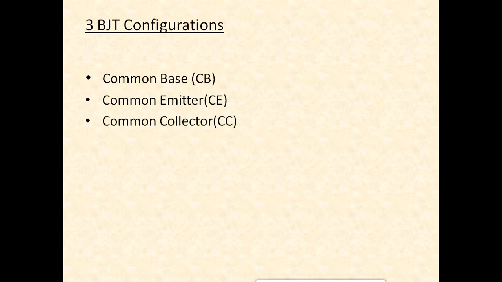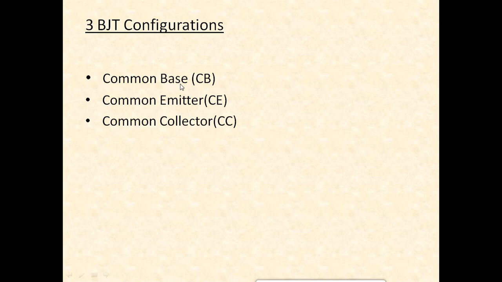Well, if you want to design a very nice voltage amplifier circuit, then probably you should go for a common emitter or a common base. If you want to design a very nice current amplifier circuit using a BJT, then probably you should go with a common emitter or common collector. So what does that mean?